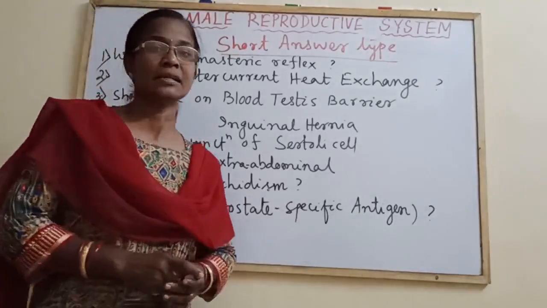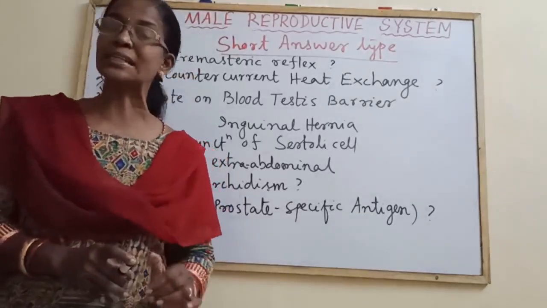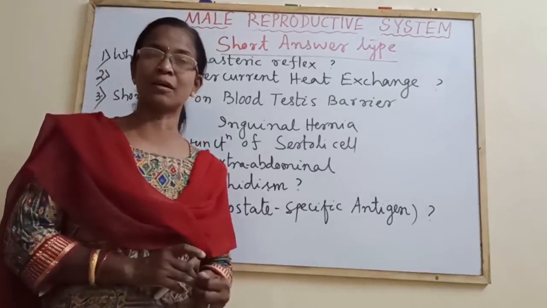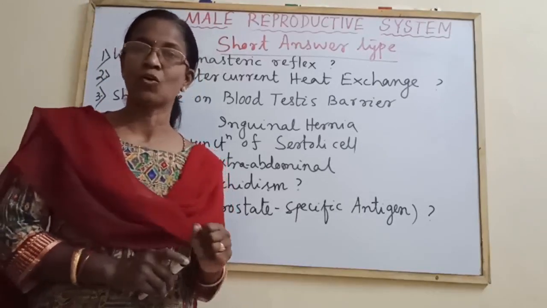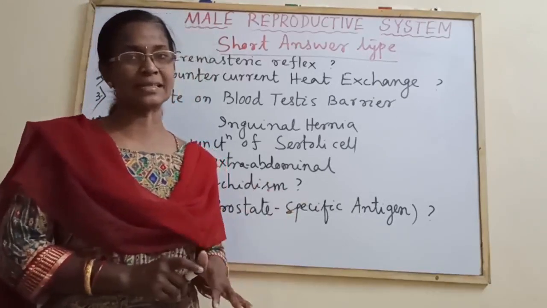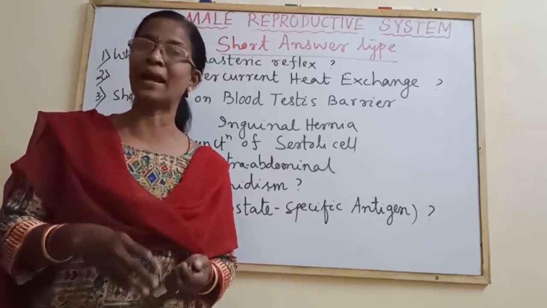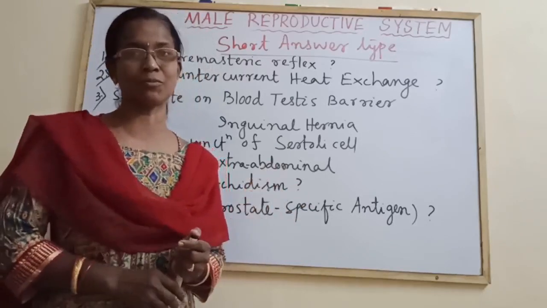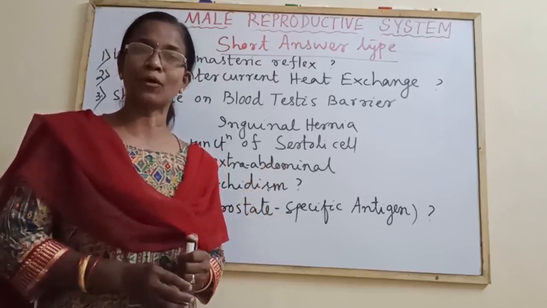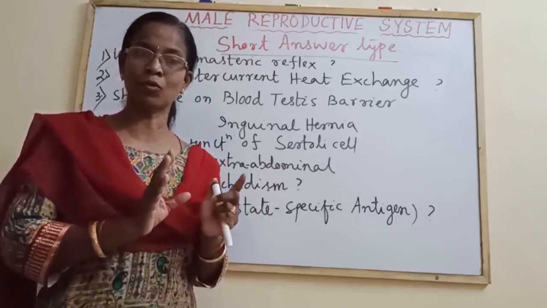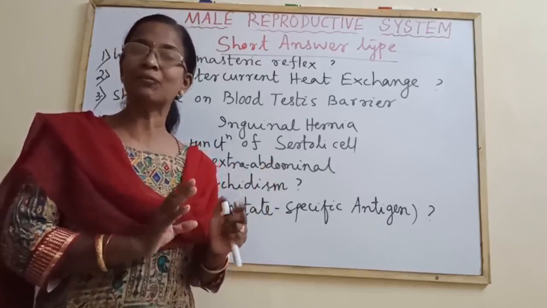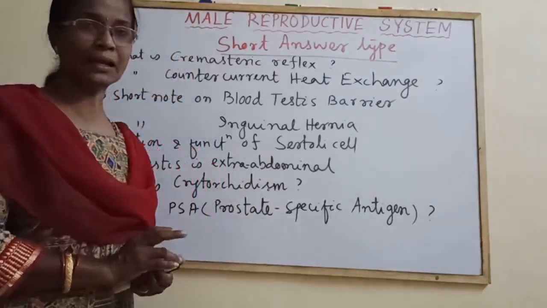Along with this, the different organs of the male reproductive system. For example, what is the ejaculatory duct? What is the urethra? What is the penis? What is the scrotum? Such things are also coming. You can be prepared while you answer the long answer type questions. Now come to some of the important differences relating to the male reproductive system.